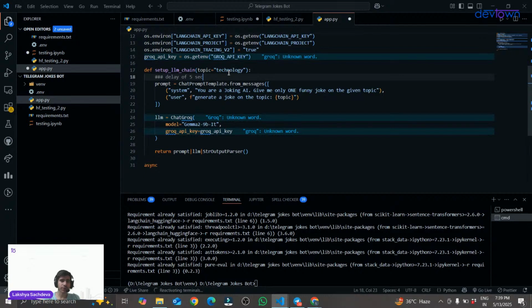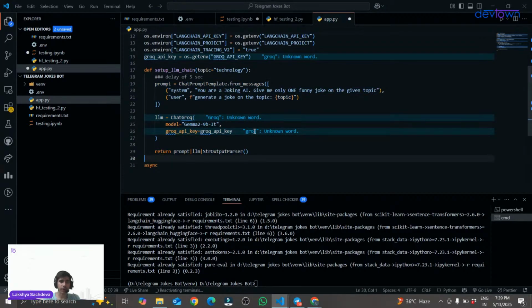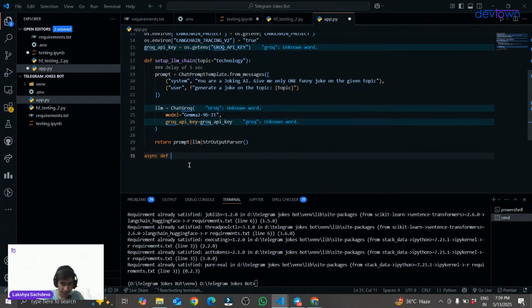The normal function will first of all wait for the 5-second delay, and the rest of the commands will be called after the delay of 5 seconds. But in the case of an asynchronous function, let me just write the function over here. Okay, so async def